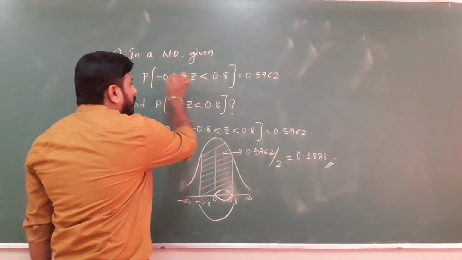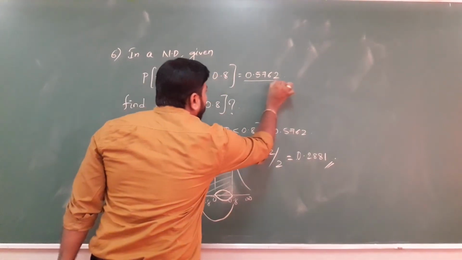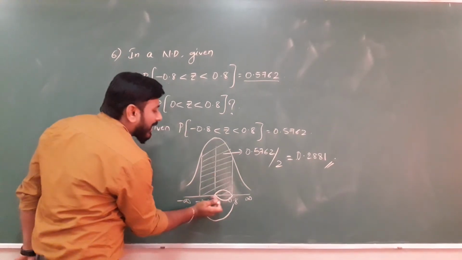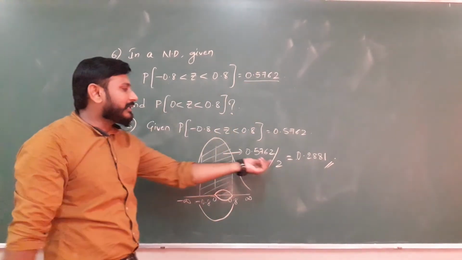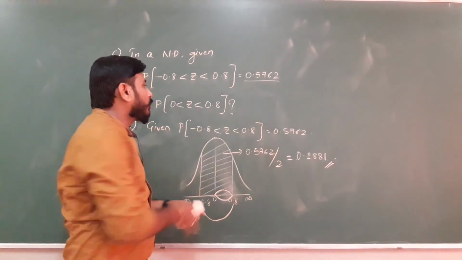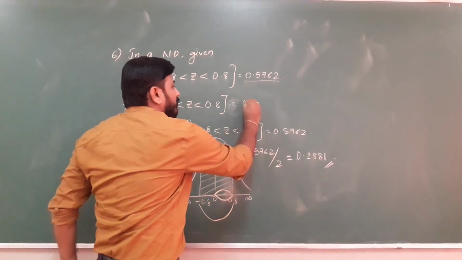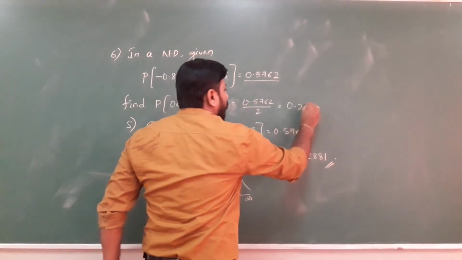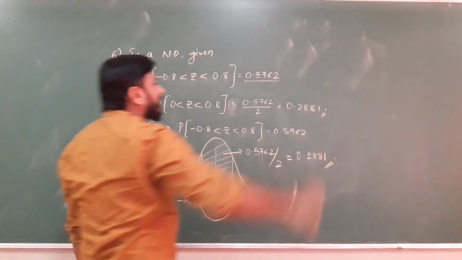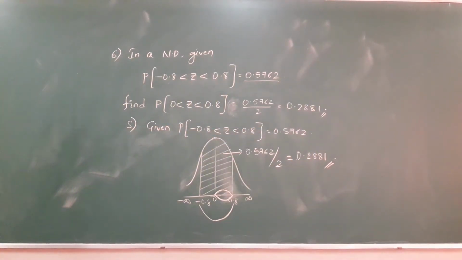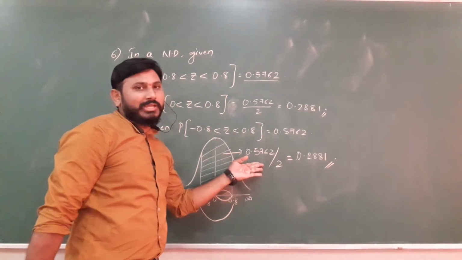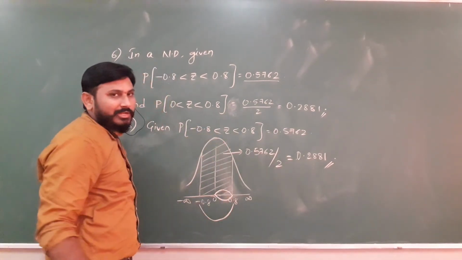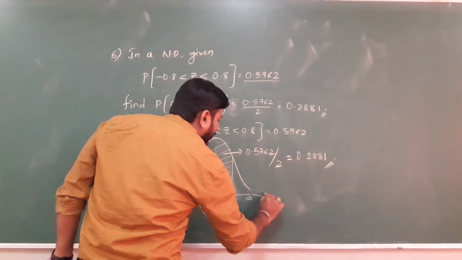From minus 0.8 to 0.8, the whole value is 0.5762. But we want only the half part of this one. That's why we divide by 2. 0.5762 divided by 2, you will get 0.2881. So either you can take it directly, or else, how can 0 to 0.8 be written the other way?